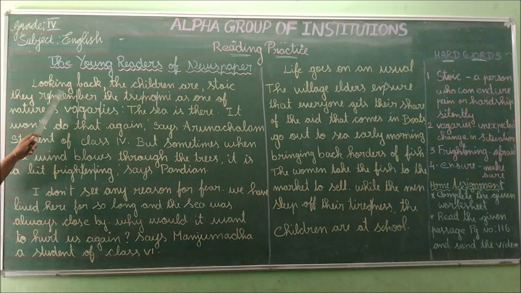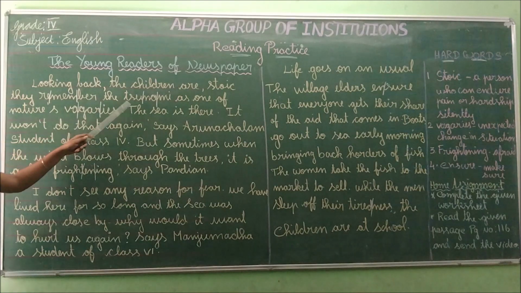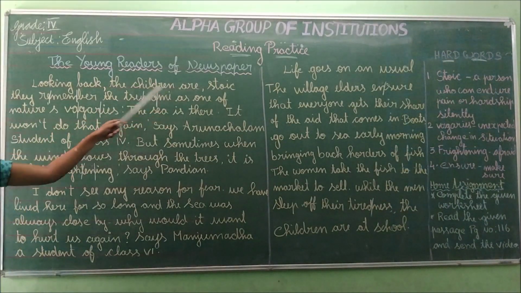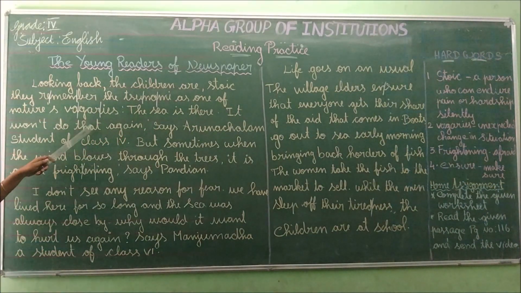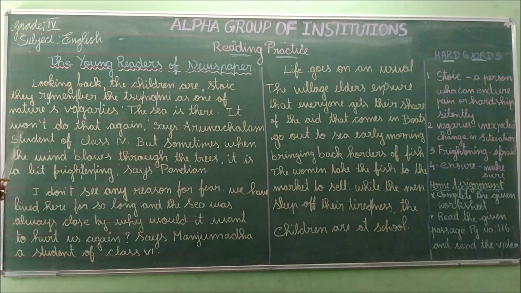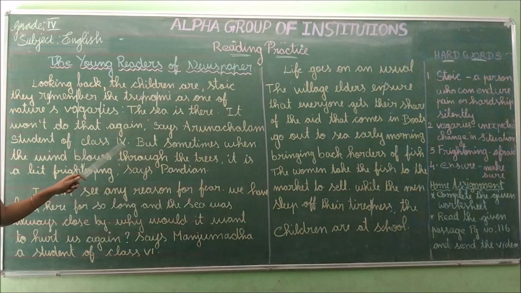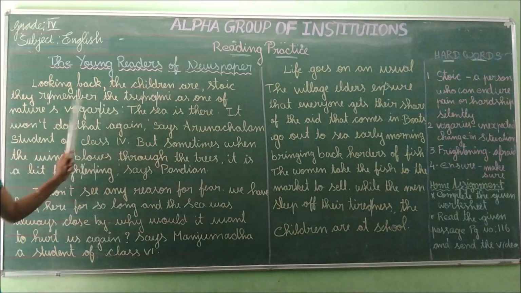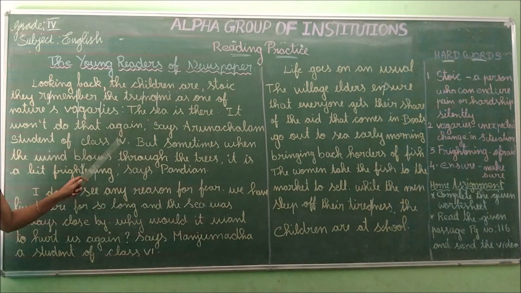Listen. Looking back, the children are stoic. They remember the tsunami as one of nature's vagaries. The sea is there. It won't do that again, says Arunachalam, student of class 4.